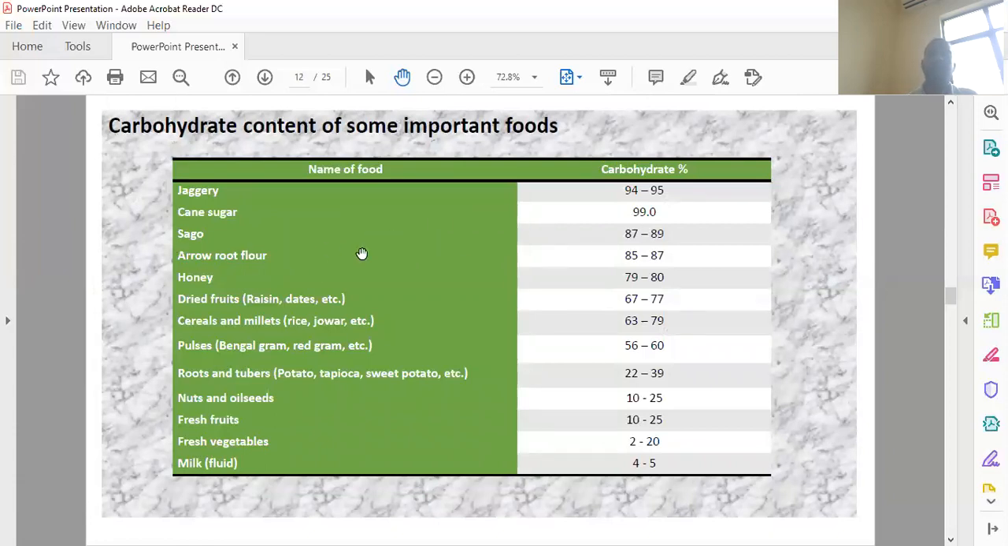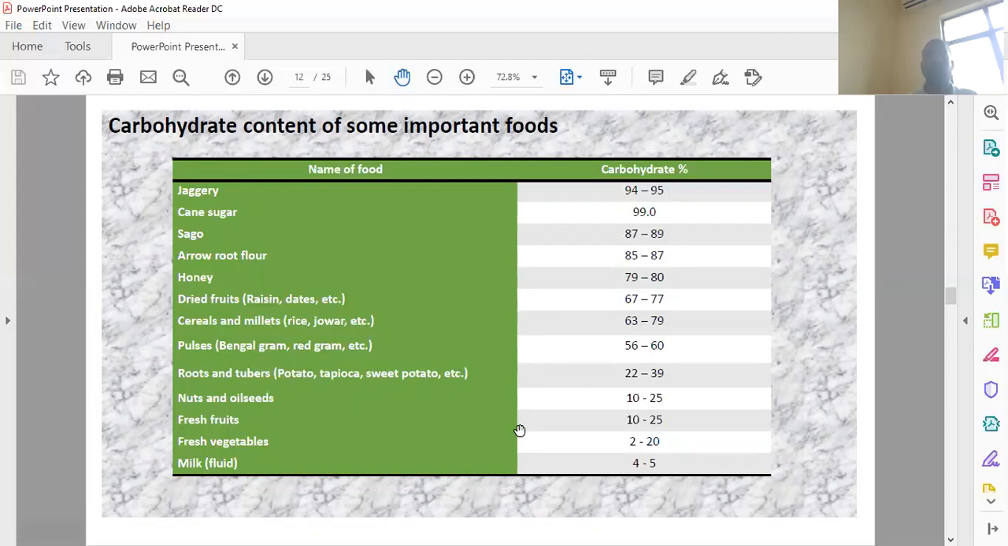Jaggery 94-95%, honey 79-80%, sago 87%. Here you see some fruits and vegetables have less carbohydrate content compared to honey, sago, and jaggery. So you choose according to the demand of the nutrients in the foods. If you need carbohydrate, you select food items like cane sugar and sago.